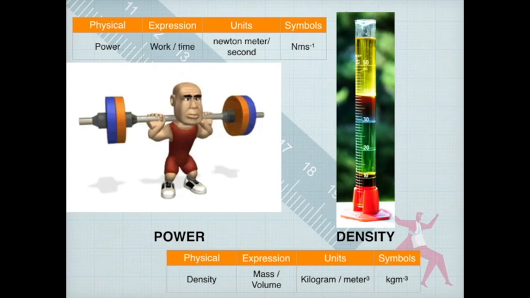Power is work done per time taken, or rate of doing work, with unit Newton meter per second, or N m s^-1. The next is density, which is mass per unit volume, with the unit kilogram per meter cubed, or kg m^-3.